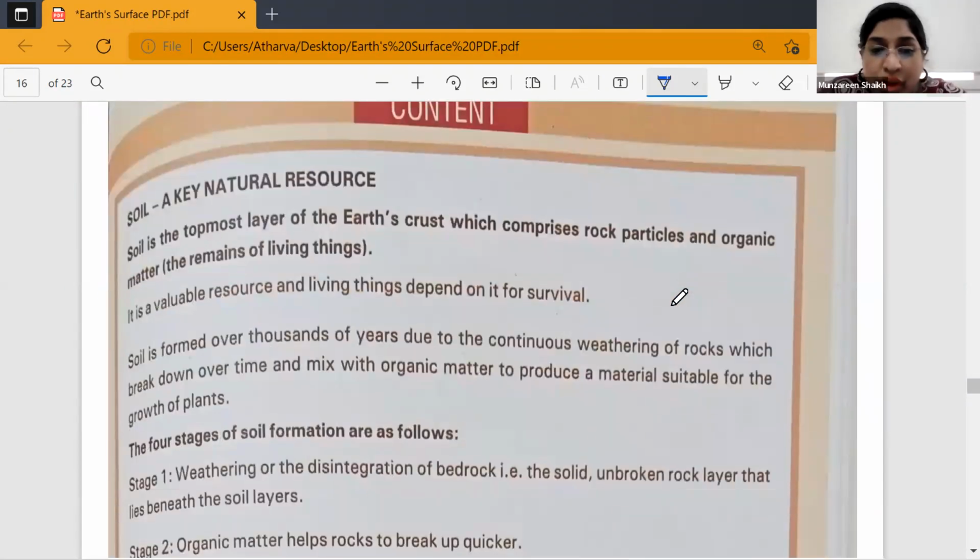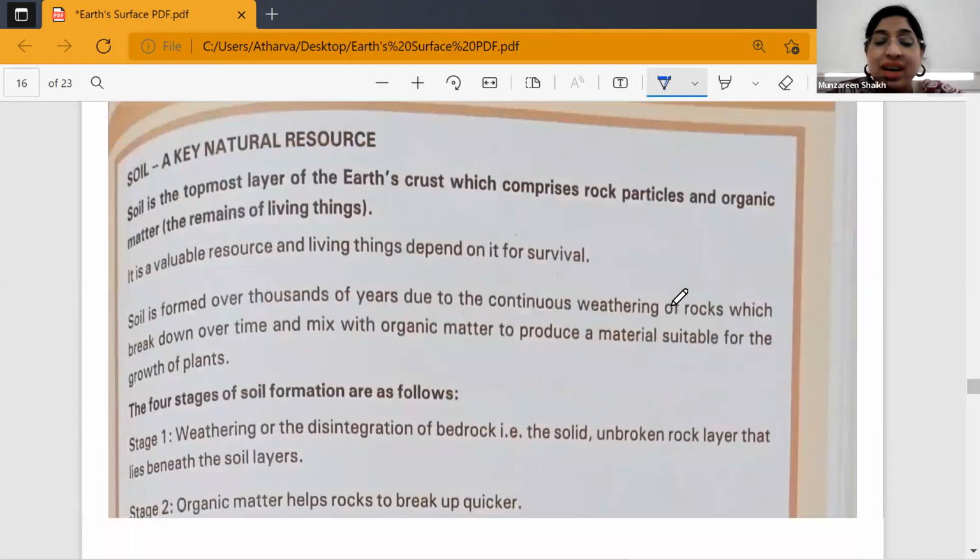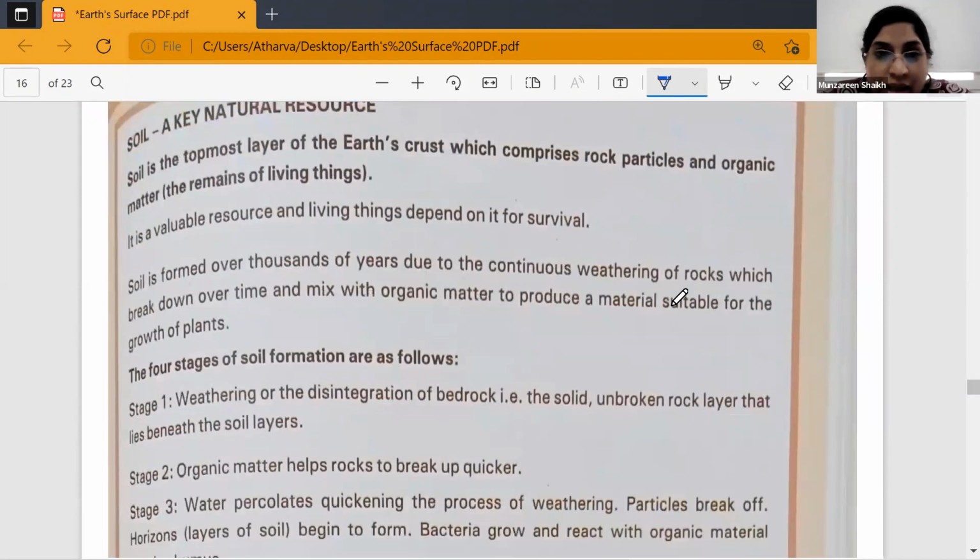Okay, next is soil. Now, soil, a key natural resource. Let's understand the meaning. What does soil mean? Soil is the topmost layer of the earth's crust. The topmost layer of the earth's crust is the soil, which comprises rock particles and organic matter, that means all the remains of the living things. So please underline this entire definition of soil.